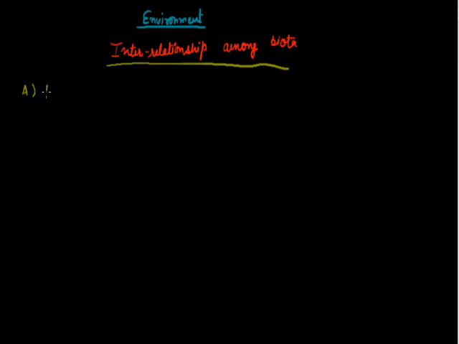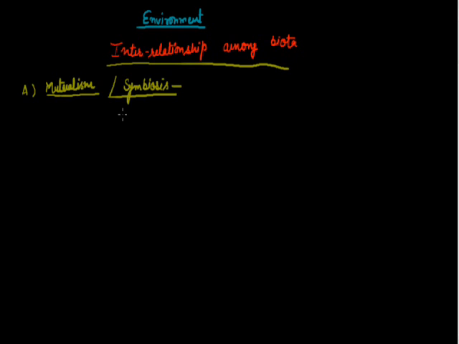The first interrelationship is known as mutualism. It's also known as symbiosis. It's an interrelationship found between two dissimilar organisms where both the partners are mutually benefited from each other.